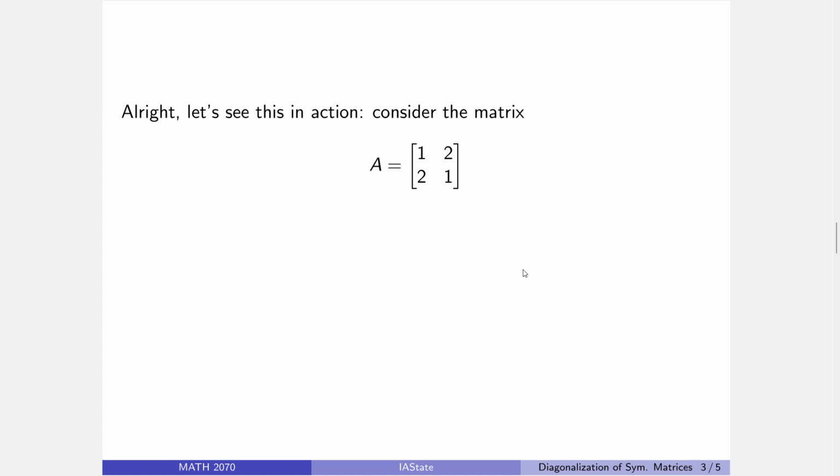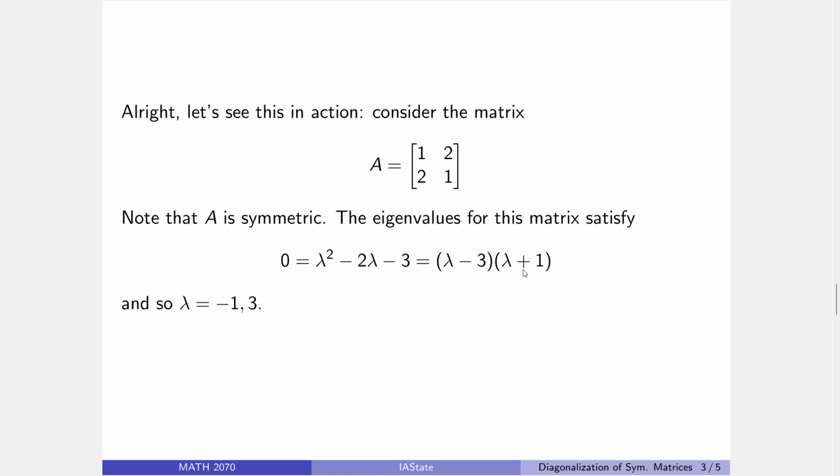consider this matrix right here, note that it's nice and symmetric. So by the spectral theorem, we know that we're going to be able to find a matrix Q and a matrix D so that A is equal to Q D Q transpose. All right. And because the Q transpose is an inverse, we know that's a similarity, so we know that the diagonal has to be the eigenvalues. So let's go ahead and compute those, which I did right here. They're -1 and 3.